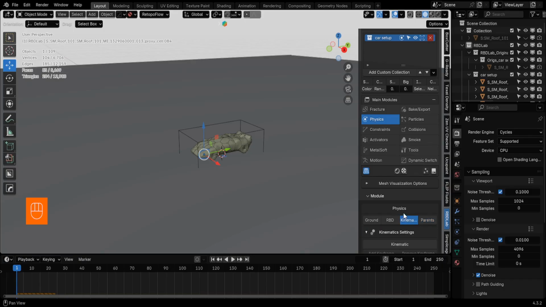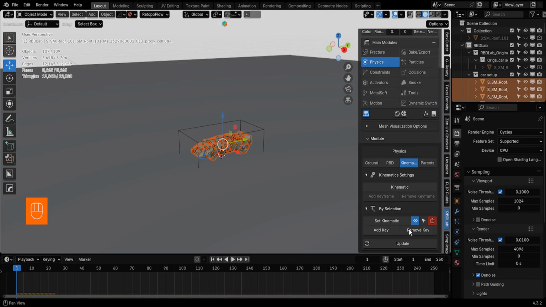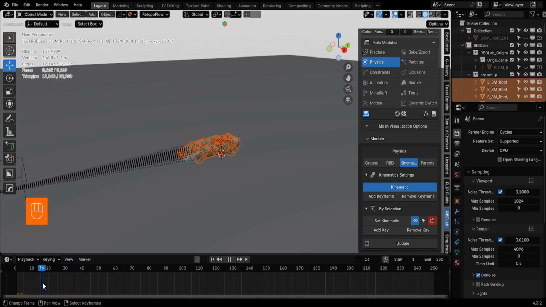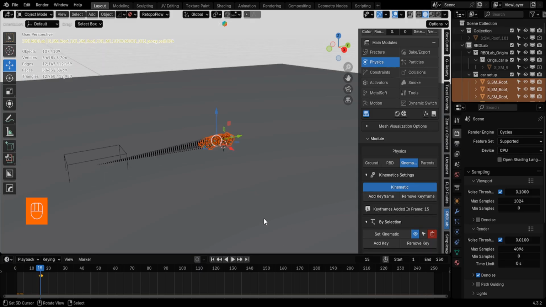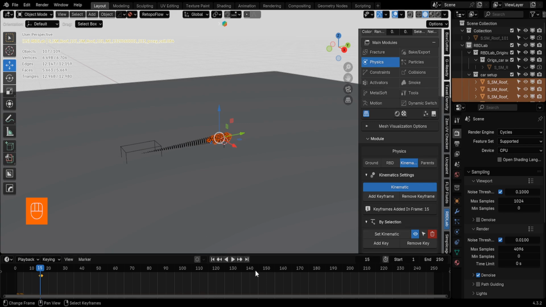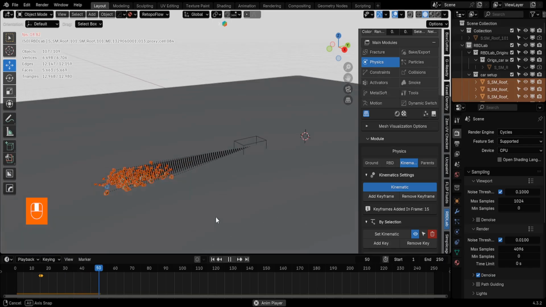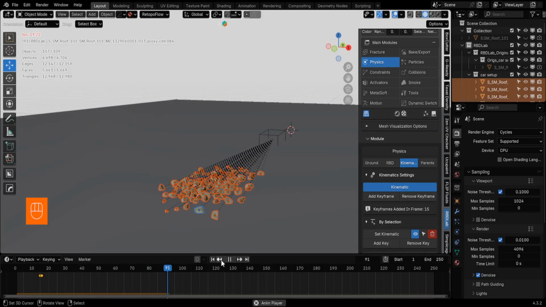Now, head over to the Kinematics tab. I'm adding a keyframe at frame 15 to trigger the simulation. As you can see, the pieces fall apart at frame 15. To fix this, we'll add constraints.